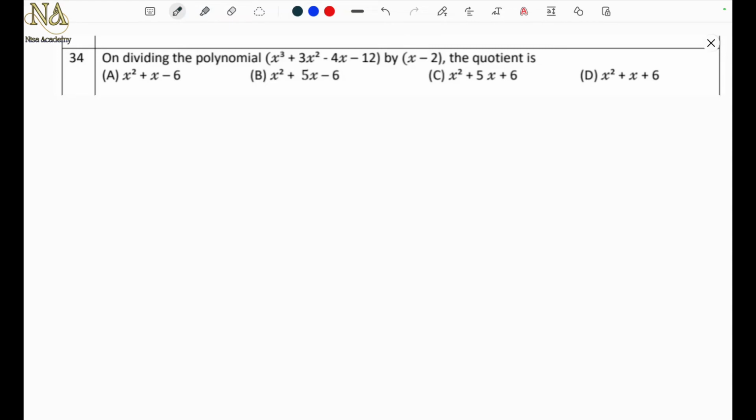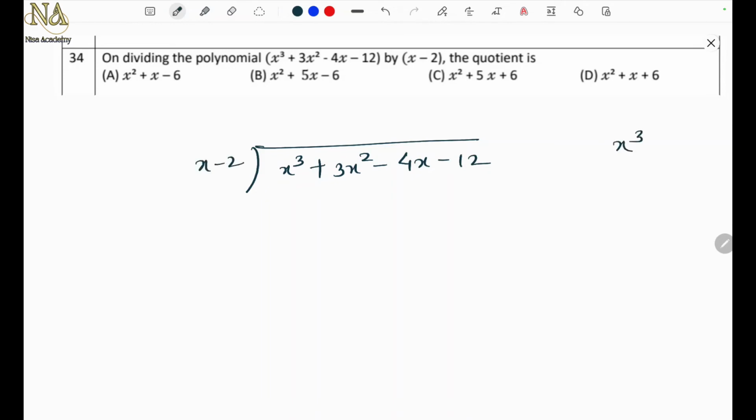Question number 34. On dividing the polynomial x cube plus 3x square minus 4x minus 12 by x minus 2, the quotient is. So let's divide x cube plus 3x square minus 4x minus 12 by x minus 2. Take this x cube along with the sign plus and divide by this x. So x square remains. Just put this x square over here and multiply the whole x minus 2 by the x square.